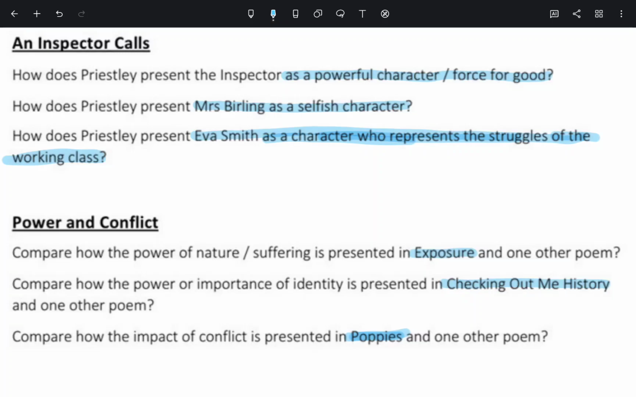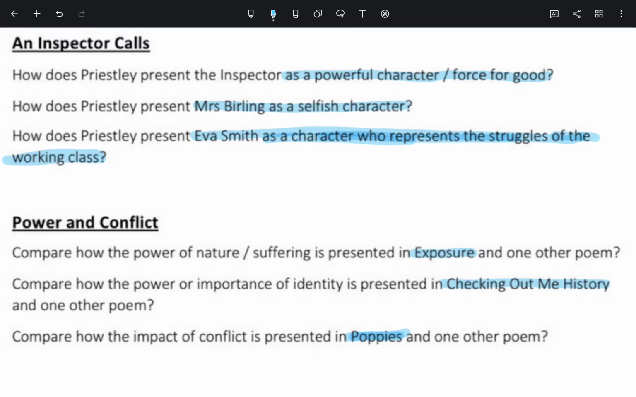So the first one is compare how the power of nature suffering is presented in exposure and one other poem. Second one, compare how the power or importance of identity is presented in checking out me history and one other poem. And the third one is compare how the impact of conflict is presented in poppies and one other poem. So these are our predictions. It's important you go over all 15 prior to your exam,